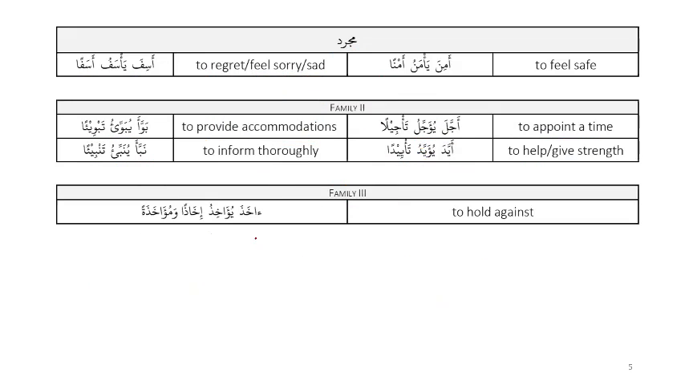Fa'ala. I think this is the first bab that we talk about in mazid fi. Akrama. Very good. So bab if'al, excellent. So this is bab if'al. And what is the classic example for bab if'al?